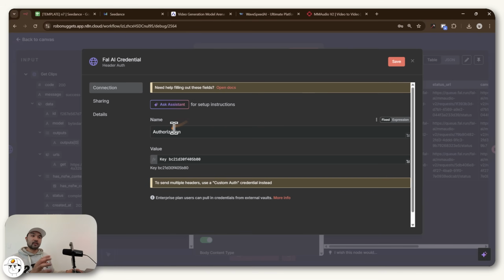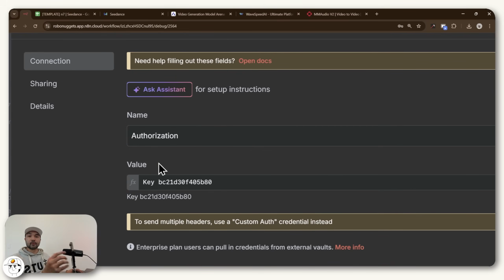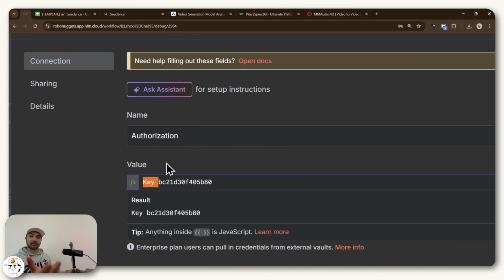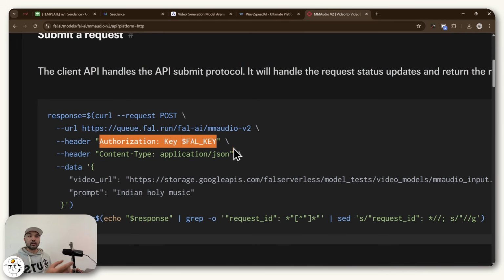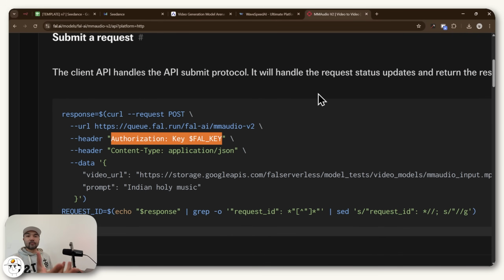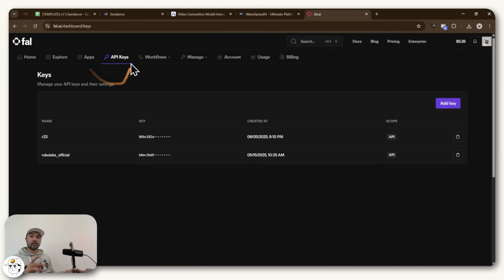But if you open that, you'll see that the name is once again authorization, but this time the format of Fal.ai is key followed by a space followed by your API key. So it's different just because it's a different service. And once again, if you go to Fal.ai's documentation, I just learned that by looking at this section here. And to find your API key in Fal.ai, you can just go to this API keys section in your dashboard.